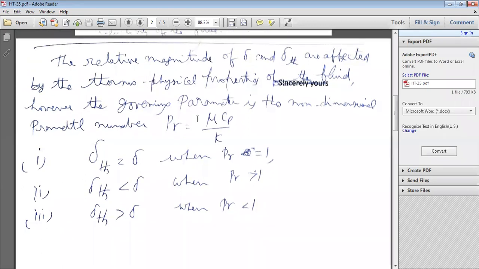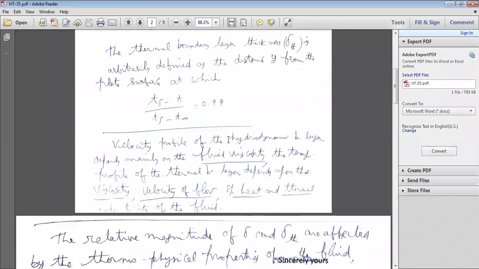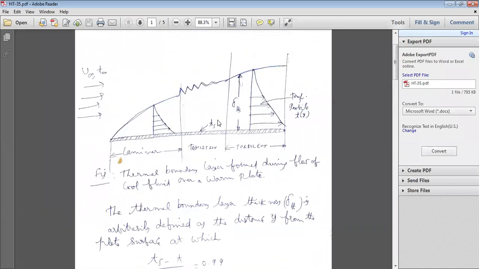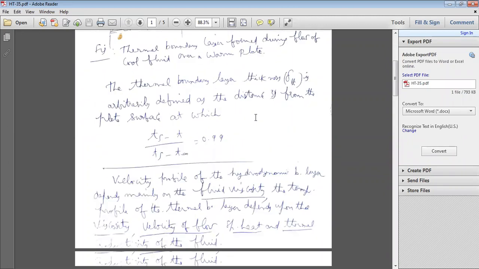Now, if the Prandtl number is equal to 1, take any physical phenomenon on a hot plate, where the fluid is flowing with a free stream velocity u and free stream temperature T, and the surface temperature is Ts. A hydrodynamic boundary layer forms with a thickness delta, and a thermal boundary layer forms with a thickness delta TH.